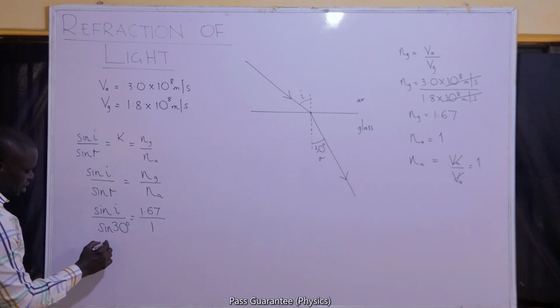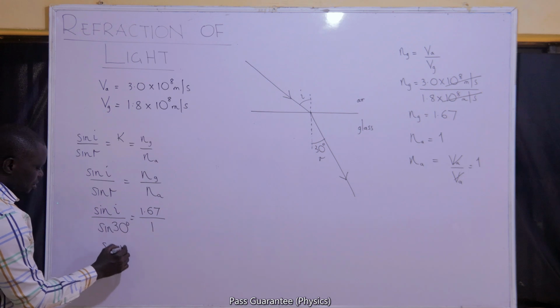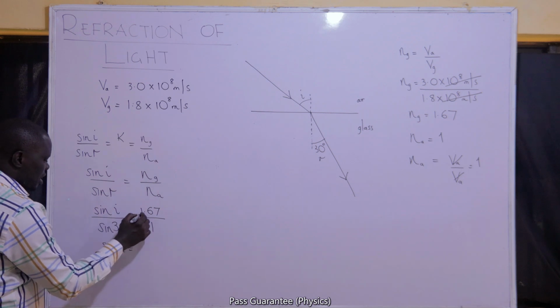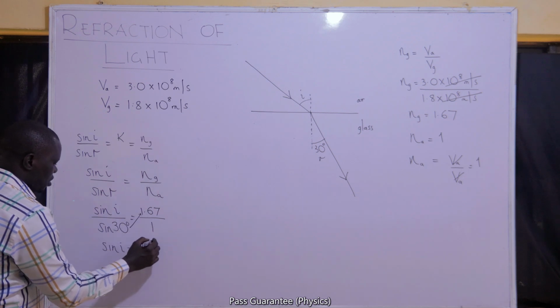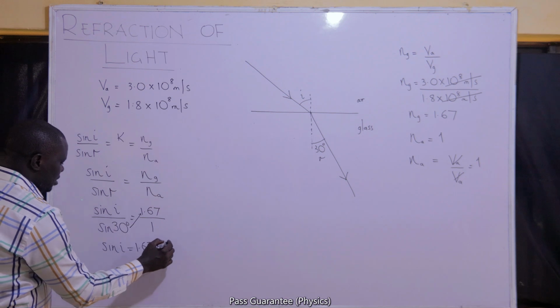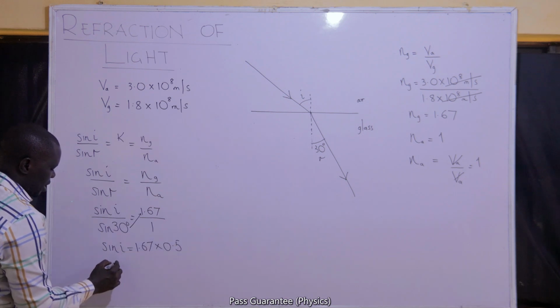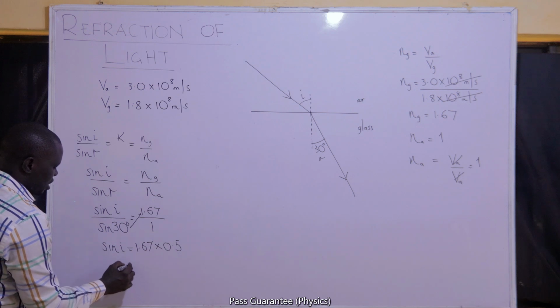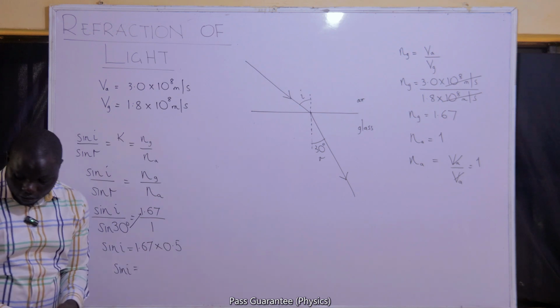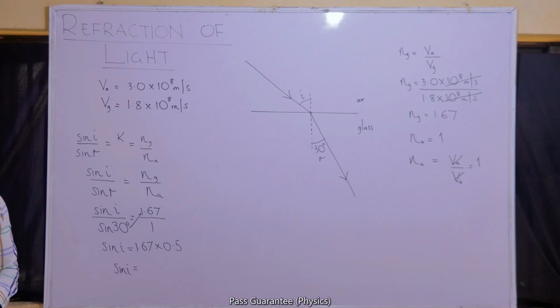If you do that, you'll find sine I as, if you cross multiply, 1.67 multiplied by sine 30, which is 0.5. My sine I is going to be 1.67 multiplied by 0.5, and that is 0.833.